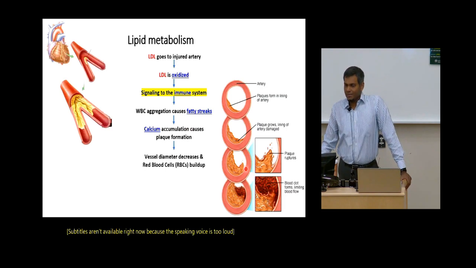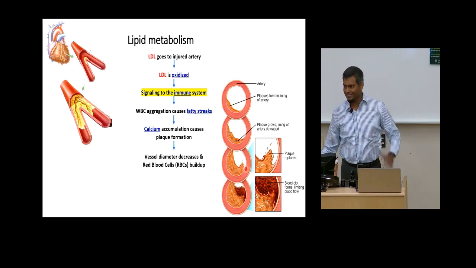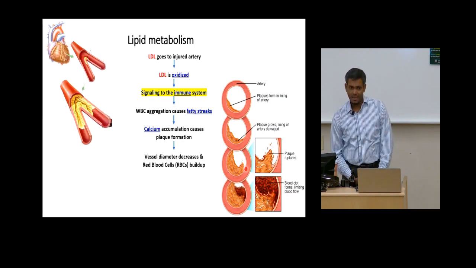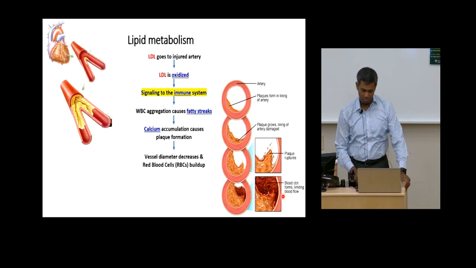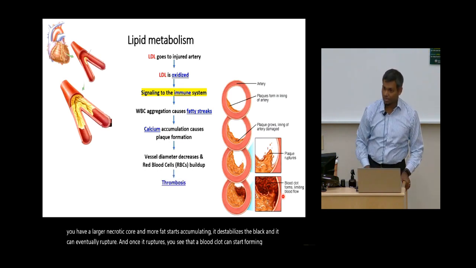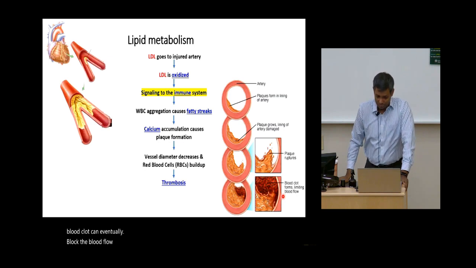What causes the plaque to rupture is the nature of the plaque. If it has less fat accumulation, then the plaque is quite stable. But when you have a larger necrotic core and more fat accumulating, it destabilizes the plaque and it can eventually rupture. Once it ruptures, a blood clot can start forming, and the blood clot can eventually block the blood flow, and that can lead to thrombosis.